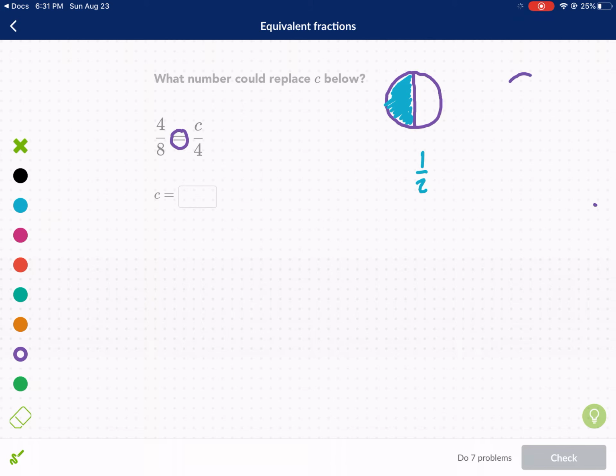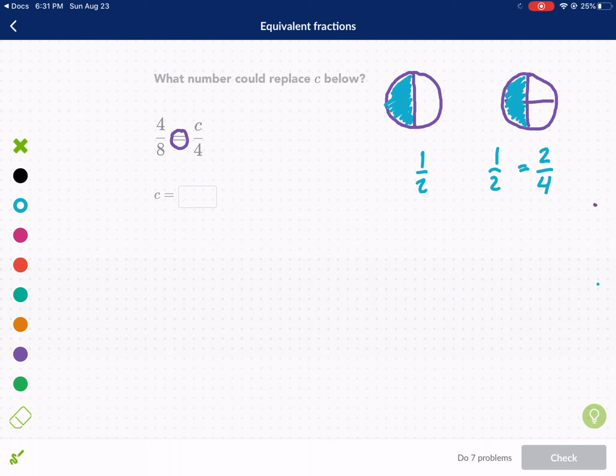Now, let's say I have the same size pizza. Okay, I don't know why this pizza is purple, but it is. And now I split it up into 4 slices instead of 2 giant slices. And of these 4 slices, I eat 2 of these slices. Okay, how much of the pizza did I eat? Well, I still eat 1/2. But it's the same thing as eating 2 out of 4 slices. So that's what the basis of equivalent fractions is.